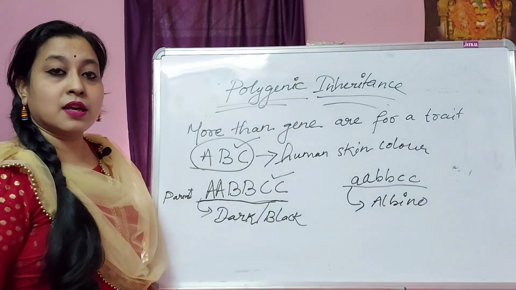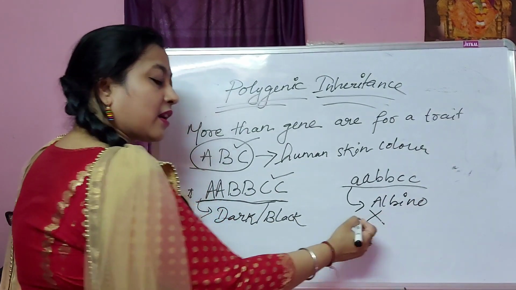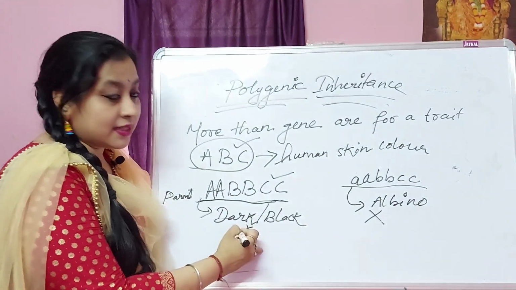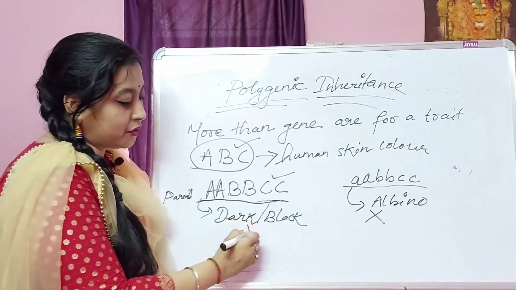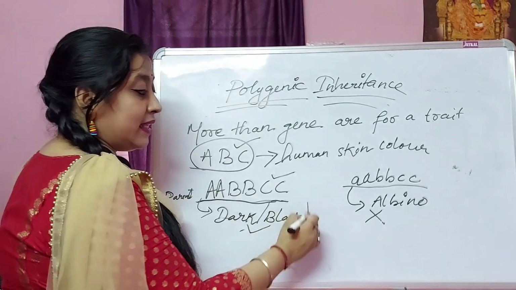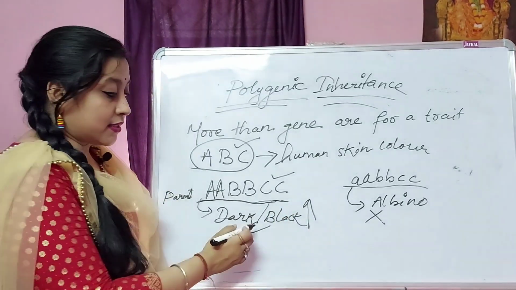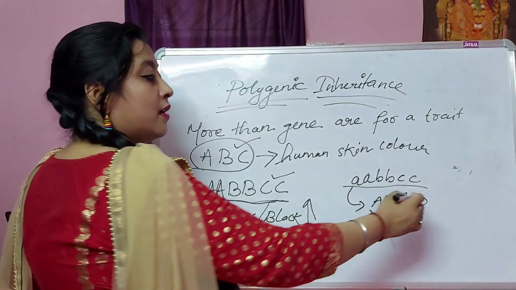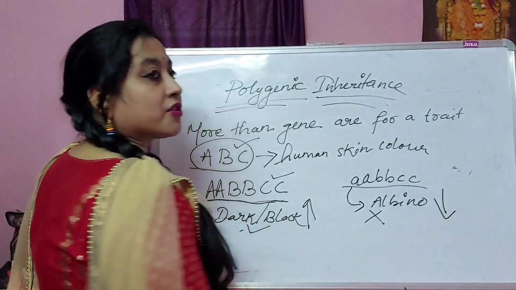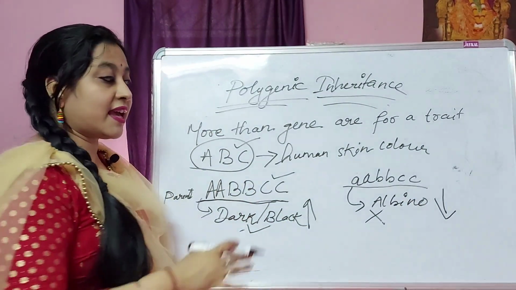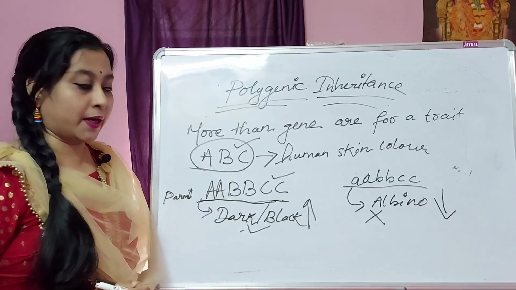Very fair, because of no melanin production. Here more melanin production is there, so the skin color is black. Here, due to no melanin production, they are albino, completely fair.